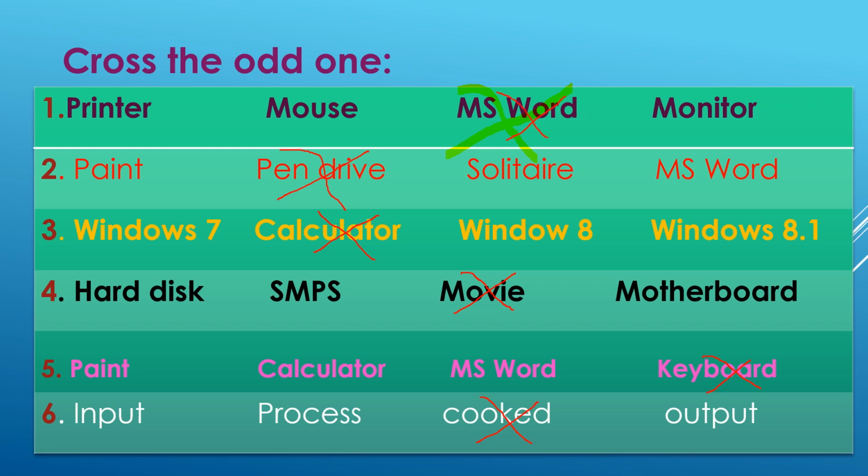So for the practice, you just write these 6 questions in any of your copy and then solve it again and find out the reasons also why the answer is odd.